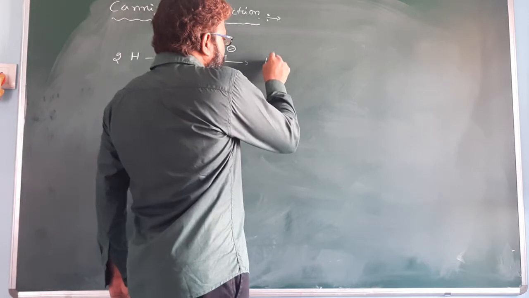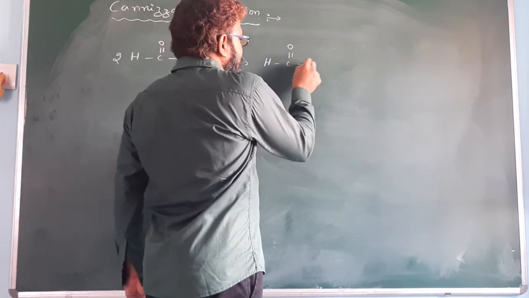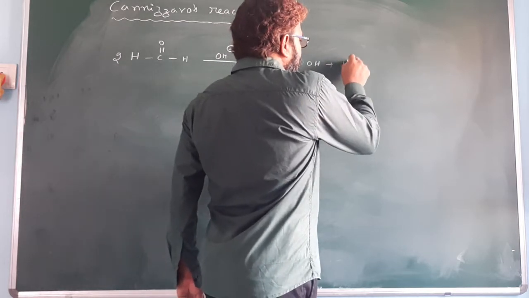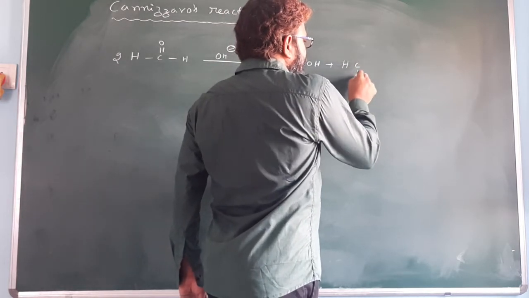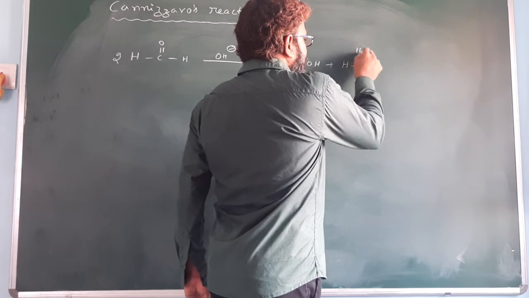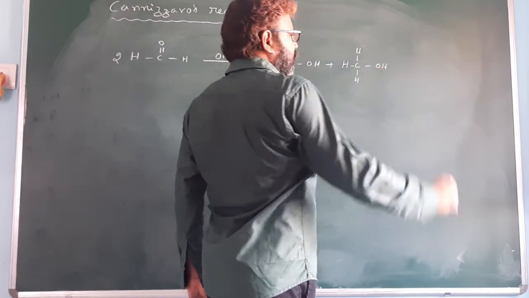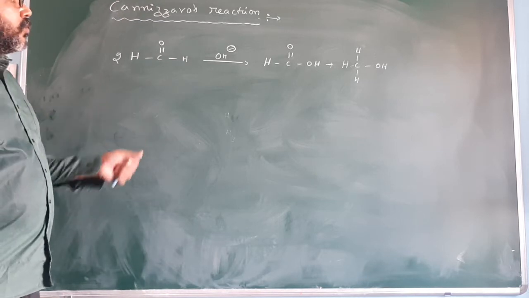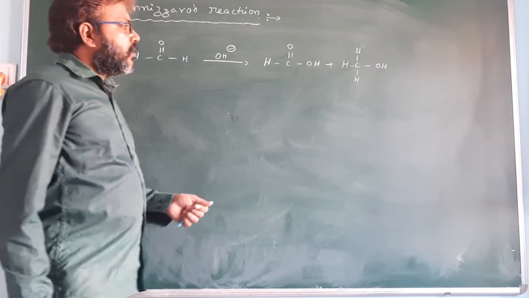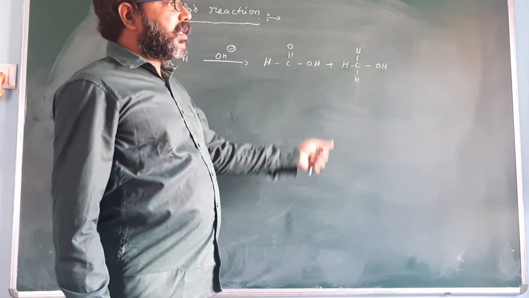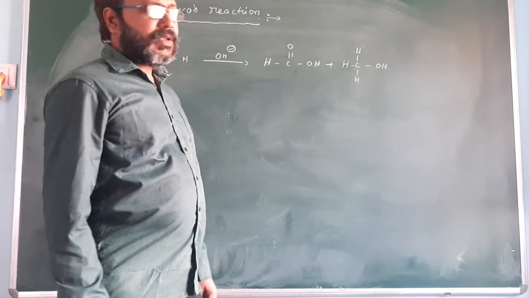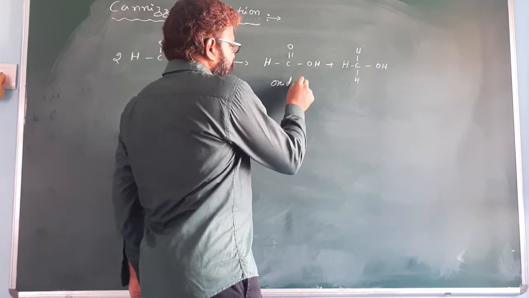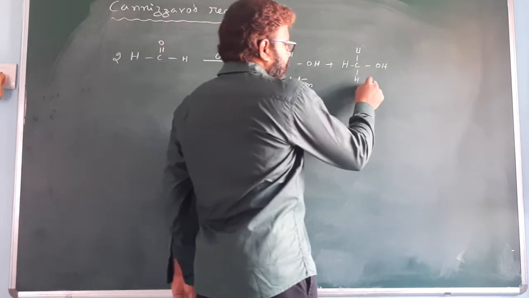One formaldehyde undergoes oxidation, and the other undergoes reduction, to give formic acid and alcohol. Formic acid is the oxidation product, and alcohol is the reduction product.